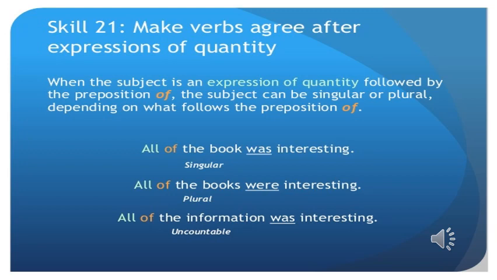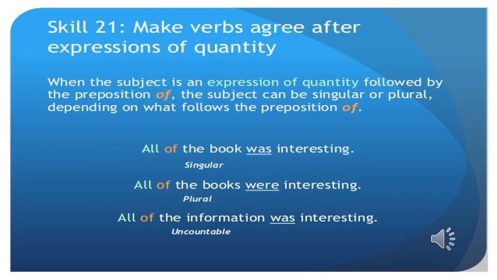Okay, dear students, when the subject is an expression of quantity followed by the preposition of, the subject can be singular or plural depending on what follows the preposition of. Look at these examples. All of the book was interesting. The verb here is singular, was, because the book is singular.